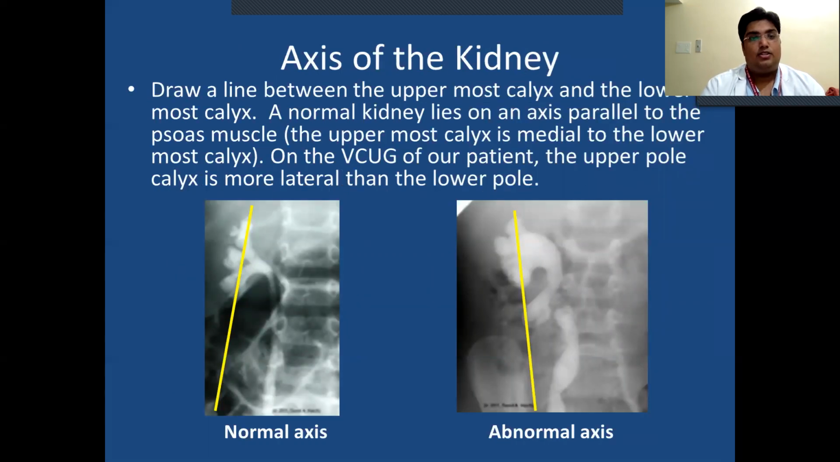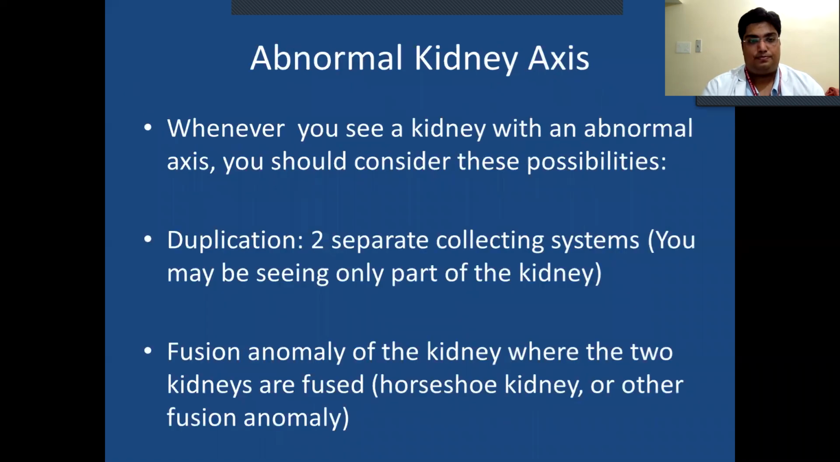Axis of the kidney. Draw the line between the uppermost calyx and the lowermost calyx. The normal kidney lies on an axis parallel to the psoas muscle. The uppermost calyx is medial to the lowermost calyx. On the VCUG of our patient, the upper pole calyx is more lateral than the lower pole.